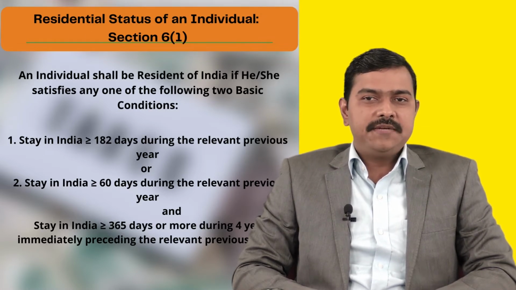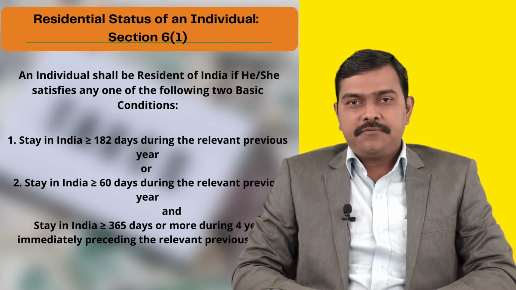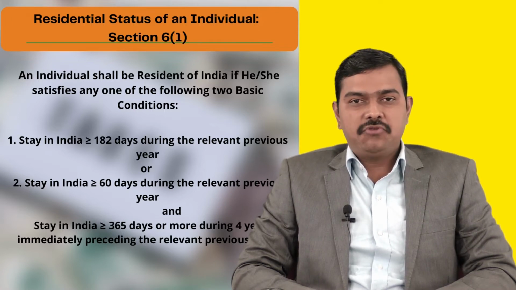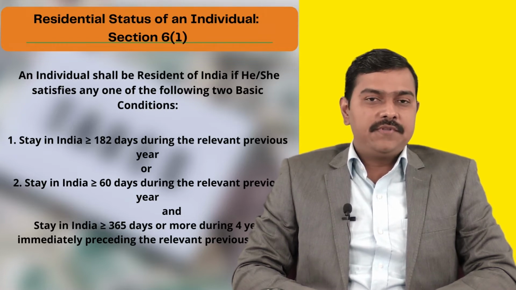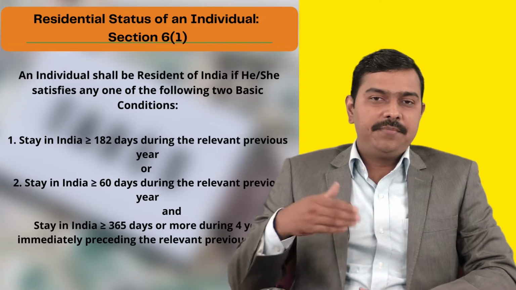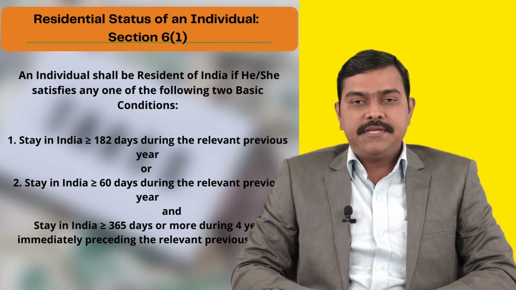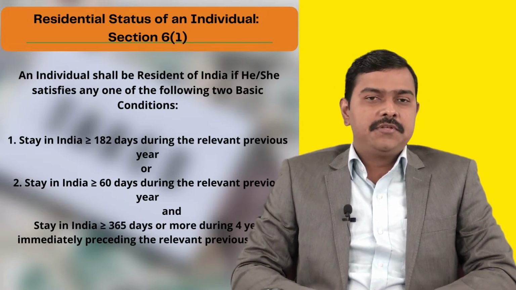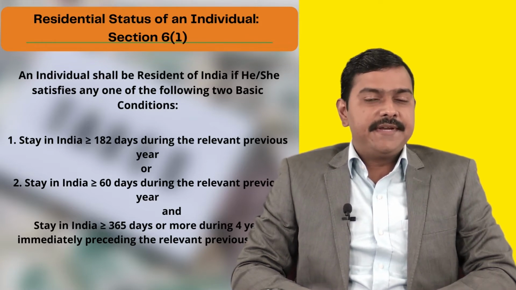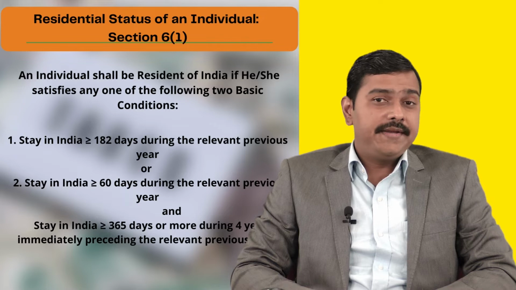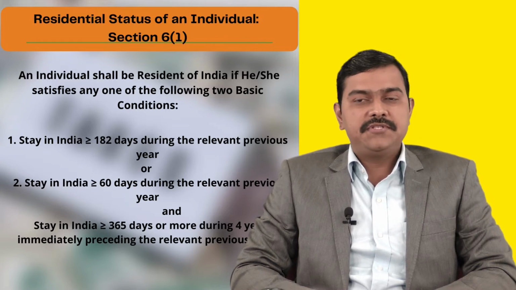An individual shall be resident of India if he / she satisfies any one of the following two basic conditions. If an individual satisfies any one of the two basic conditions, then he / she shall be regarded as resident in India. The first basic condition is that the individual's stay in India must be greater than or equal to 182 days during the relevant previous year.